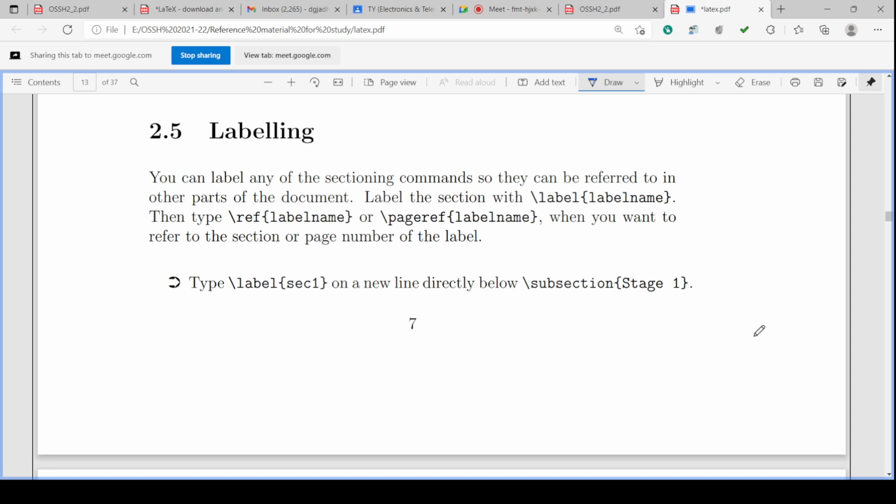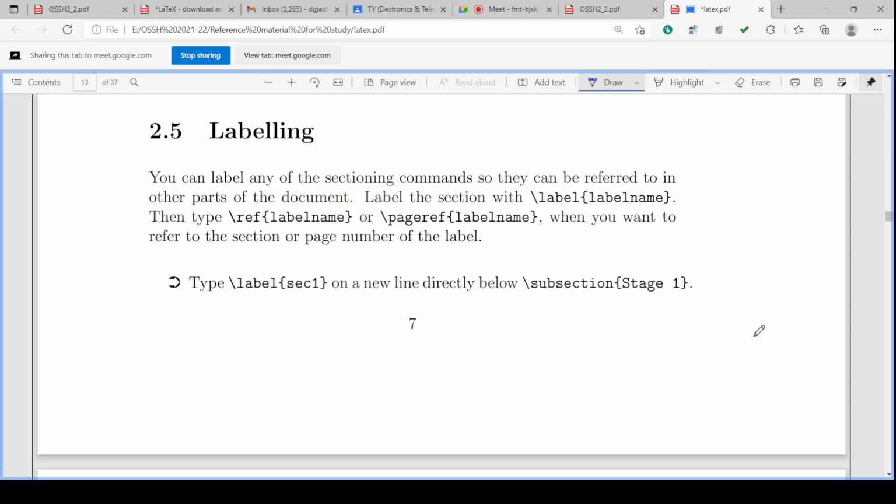For reference, the short form ref is used, or \pageref for page reference, and in the curly bracket you have to give the label name, any label name you want to give. When you want to refer to the section or a page number of the label, you can use that.